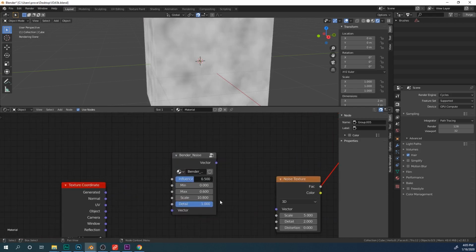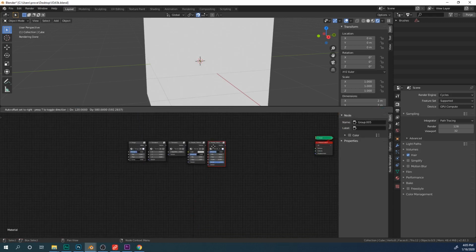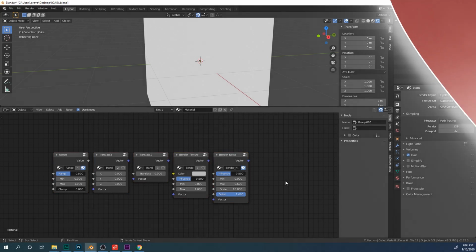Alright, and now we'll create a fake user and put it with the other nodes I made. Alright, and that's how you make the Bender Noise node.